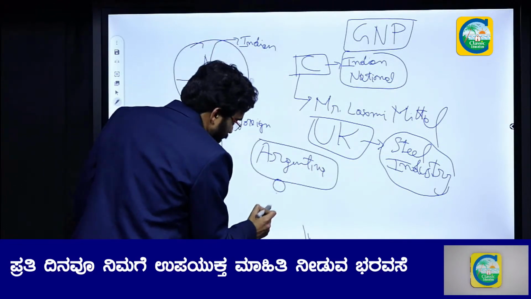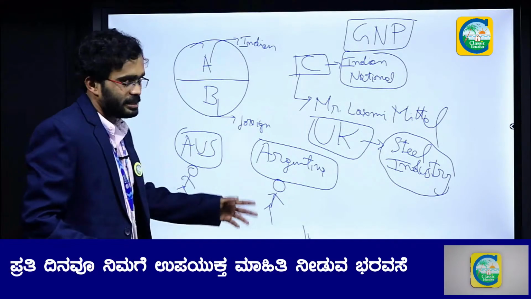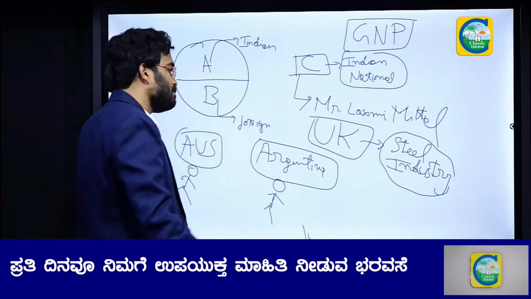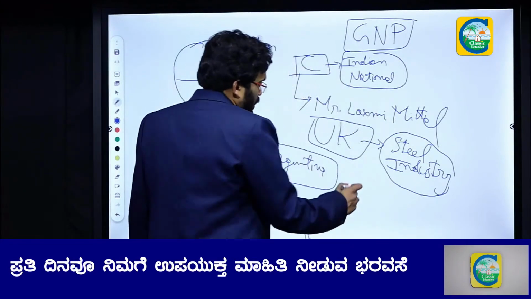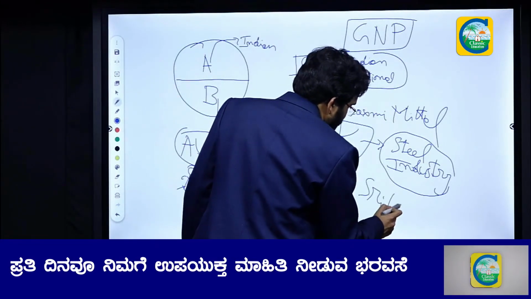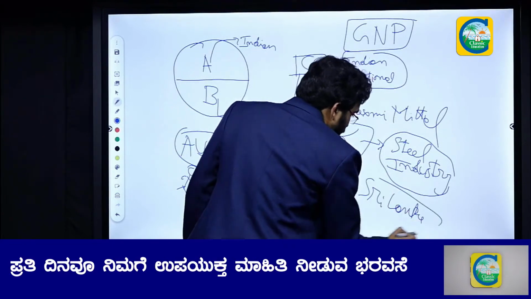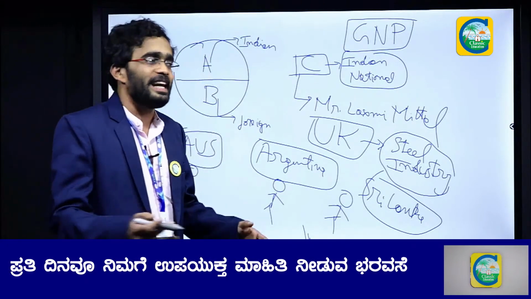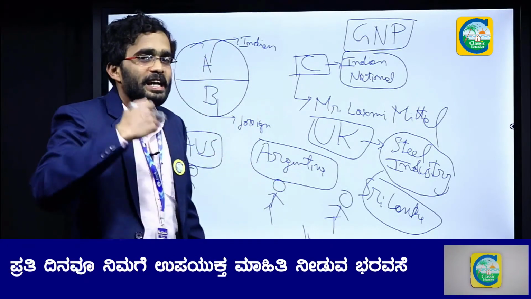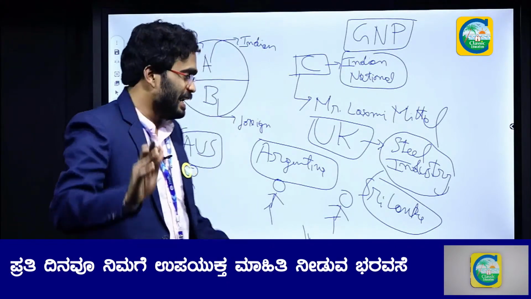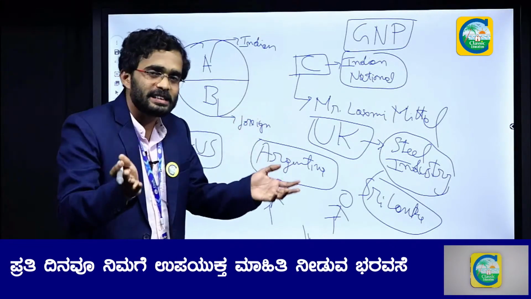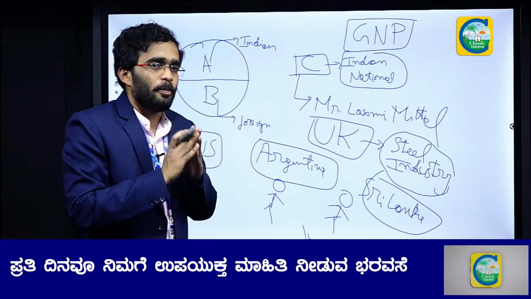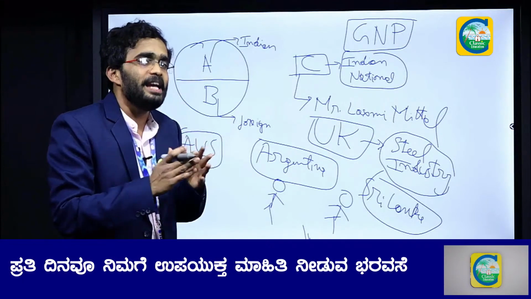This person is an Indian citizen, an Indian national. What is he doing? He is manufacturing football t-shirts in Argentina. Let us take one more example. Let us take Sri Lanka. In Sri Lanka, there is an Indian, and what is he doing? He is manufacturing cricket bats. So, the income or the production done by Indians located in foreign countries is also included in the calculation of GNP. So now you might have understood the difference between GDP and GNP.